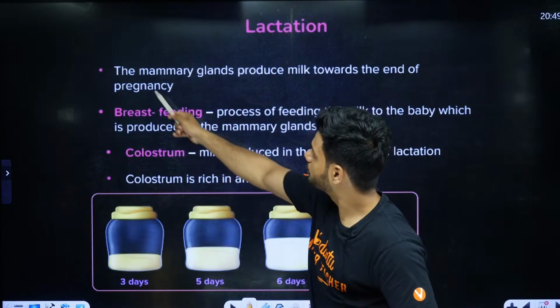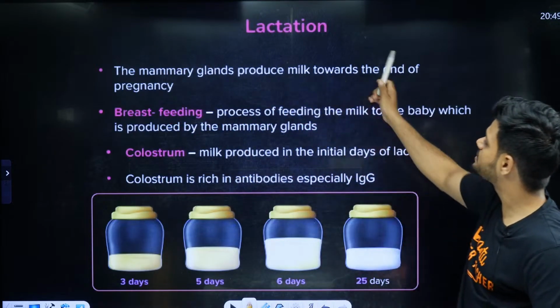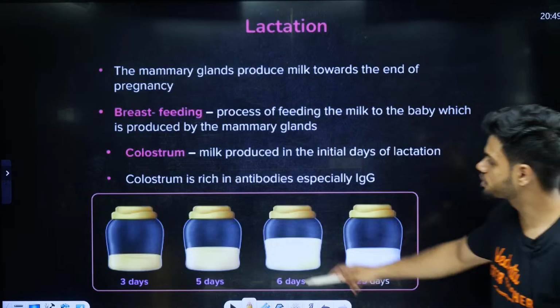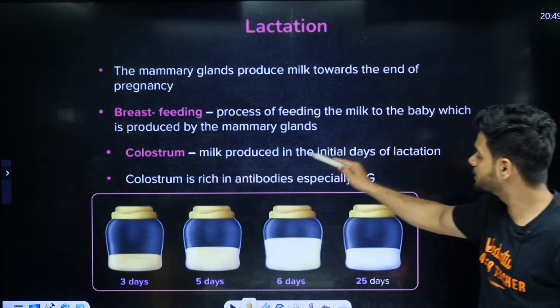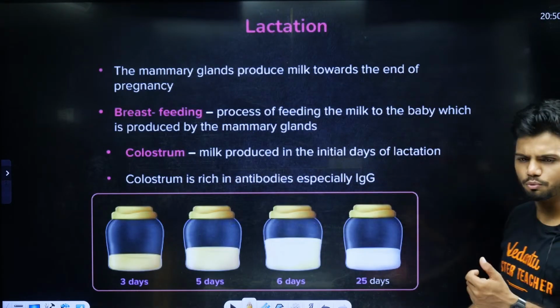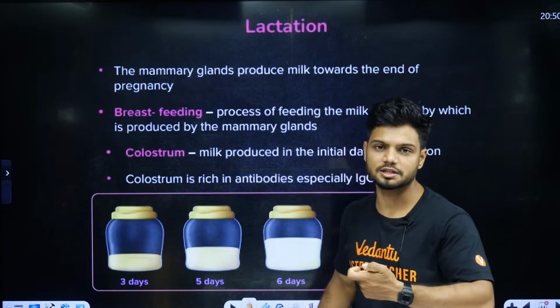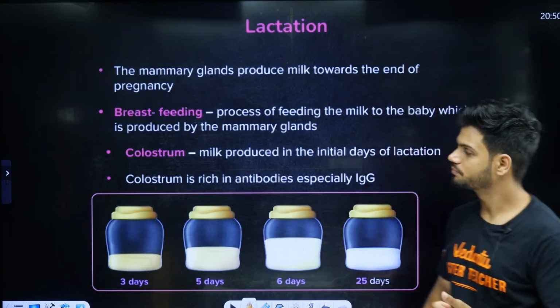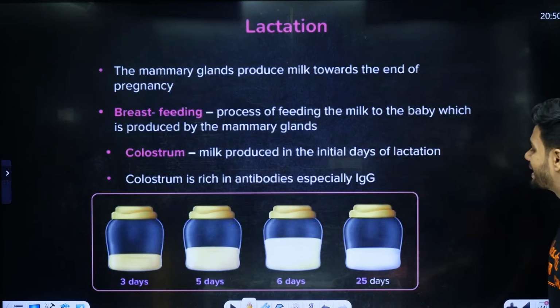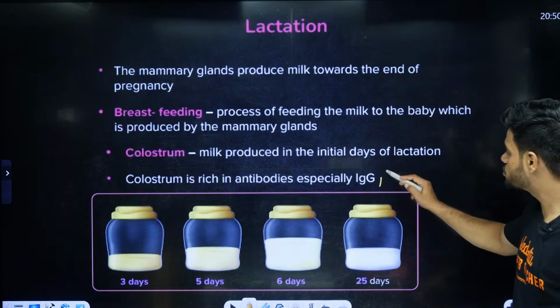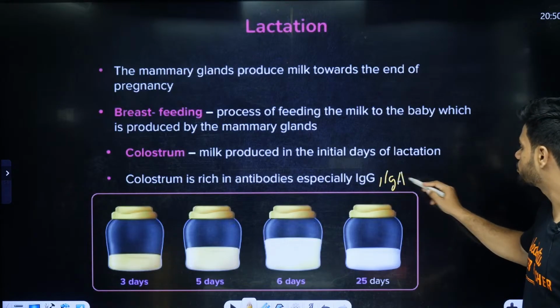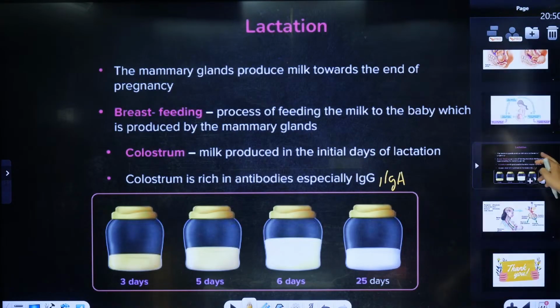The mammary glands produce milk towards the end of the pregnancy. Colostrum is the milk produced in the initial days of lactation. It is much more yellowish in color, students, the starting milk. That is called lactation, students. It is rich in IgG and IgA, both.